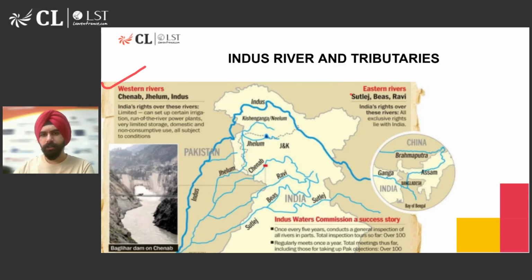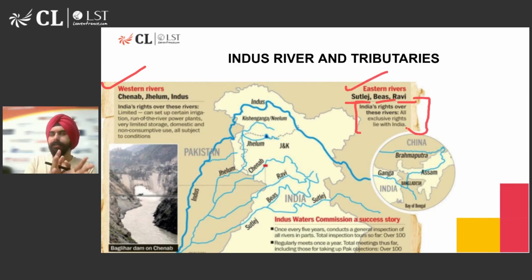Now, on the eastern end, we have eastern rivers called Satluj, Beas, and Ravi. And India has exclusive rights over these rivers. We can do anything which we want to. And these are the two sets of rivers, right? Six rivers: Chenab, Jhelum, Indus, Satluj, Beas, Ravi.